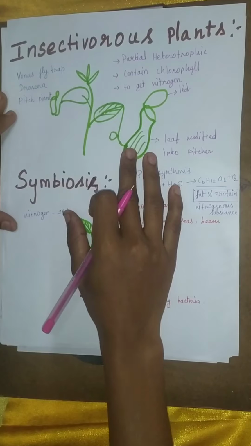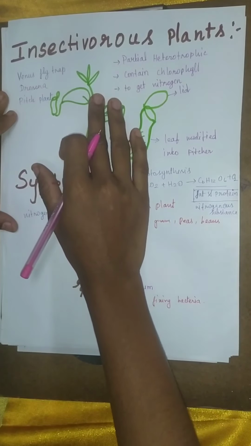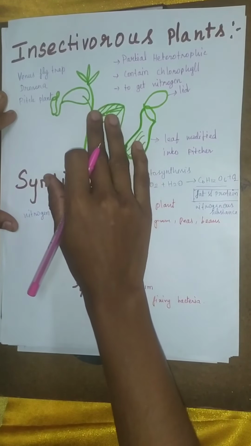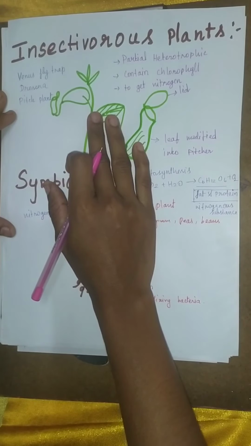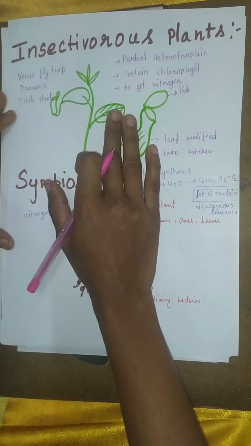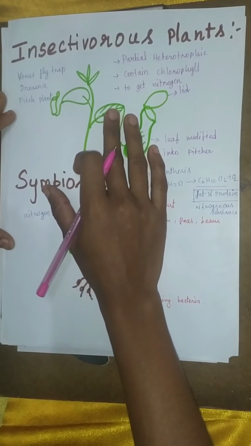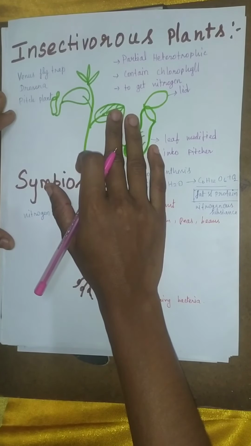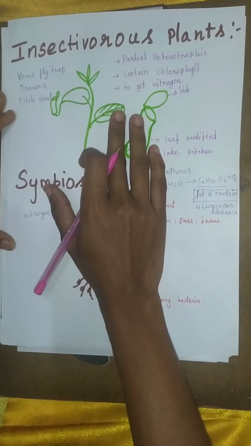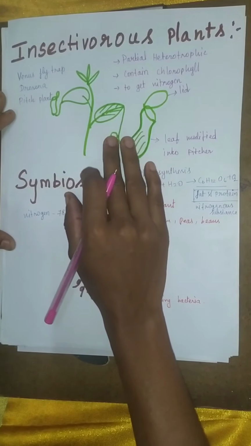Last video we studied about heterotrophic plants. Few plants do not contain chlorophyll. They cannot absorb energy of the sunlight. They cannot make food by photosynthesis process. They depend on other organisms for food. They are categorized as heterotrophic plants, means they are following heterotrophic mode of nutrition. And the heterotrophic plants obtain food through parasitic nutrition and saprotrophic nutrition.